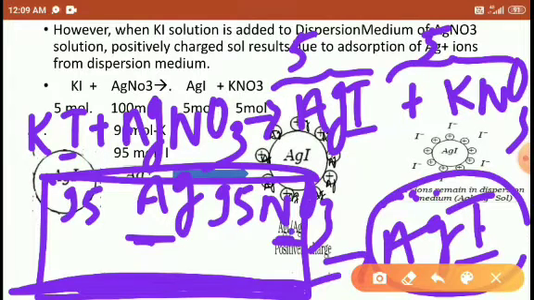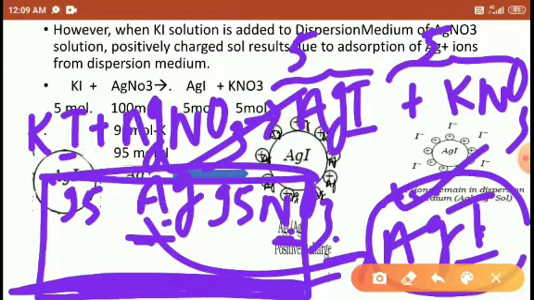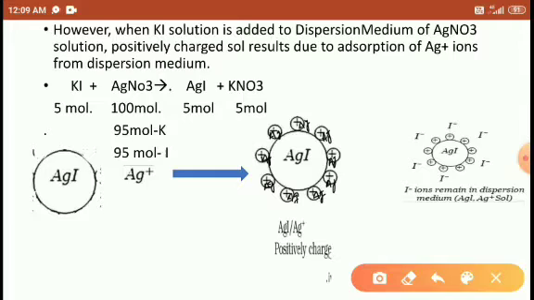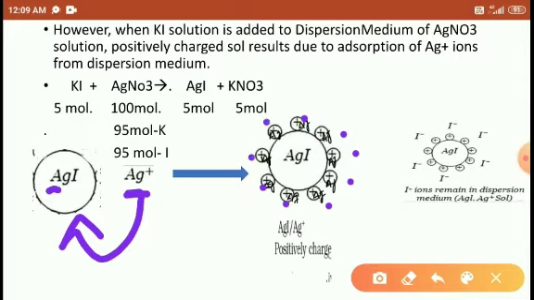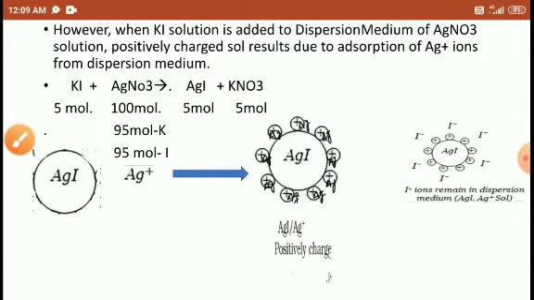In AgI, Ag is common, so this AgI attracts the Ag plus around it. So AgI attracts the Ag plus common in the solution, and Ag plus develops around it, right? So like this, Ag plus. Right students, understood?